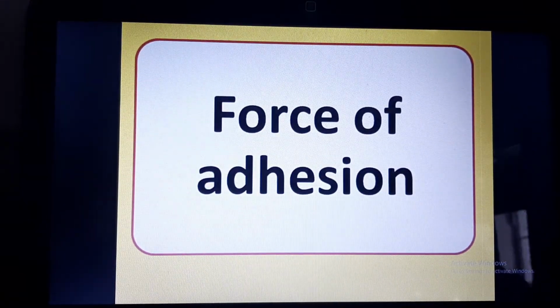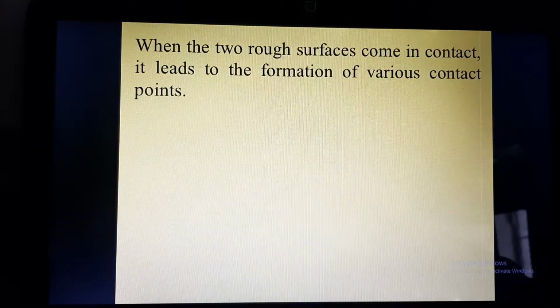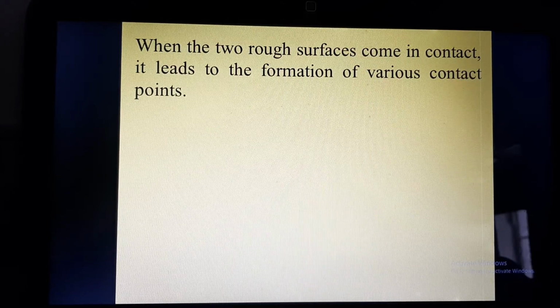Now we will be discussing the force of adhesion. Whenever two surfaces come in contact, it leads to the formation of various contact points. Friction comes into play only if the two surfaces are in contact, and all surfaces are rough. So whenever these rough surfaces come in contact, there are contact points.